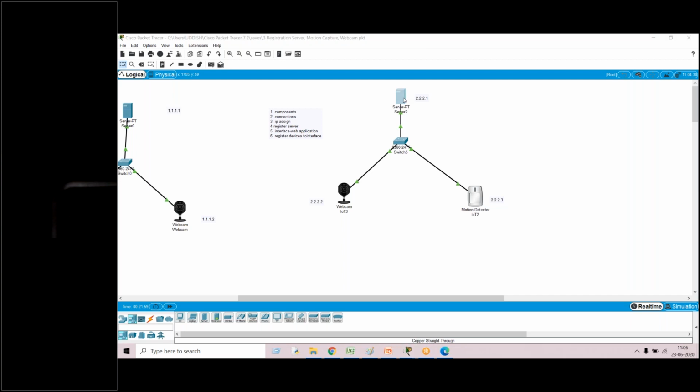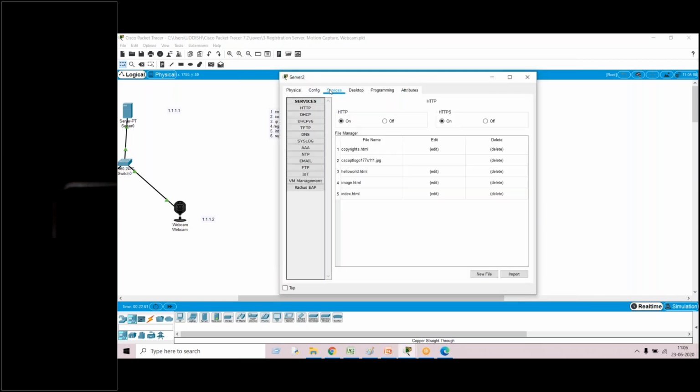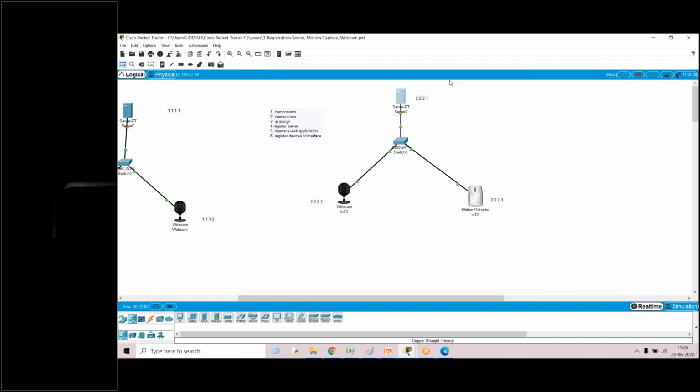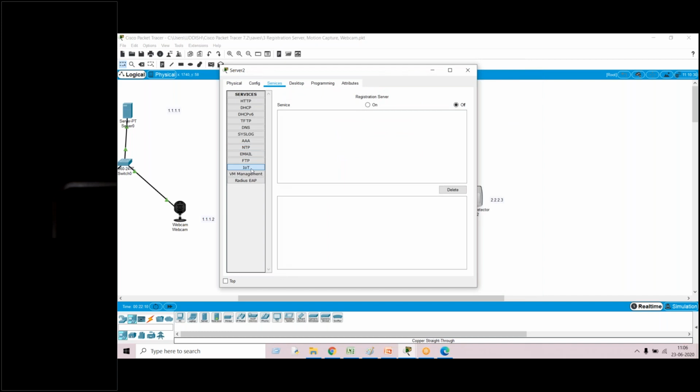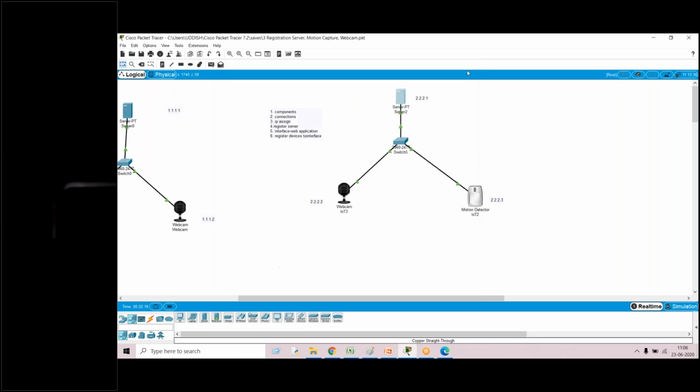For registering the server, what we have to do? Just click on the server, go to services. Under services, IoT, under IoT tab, there is a registration server. Click on that. So this is nothing but your server will be registered.